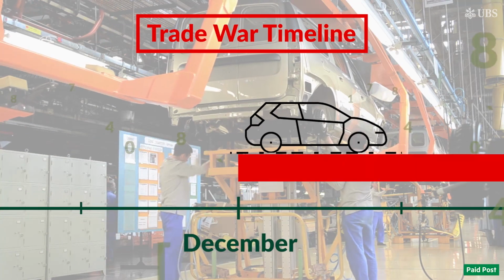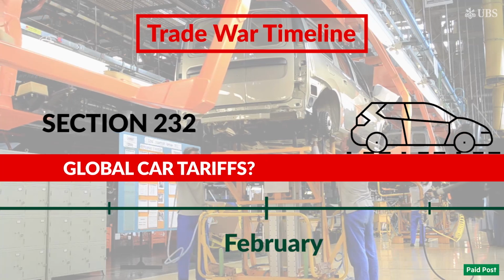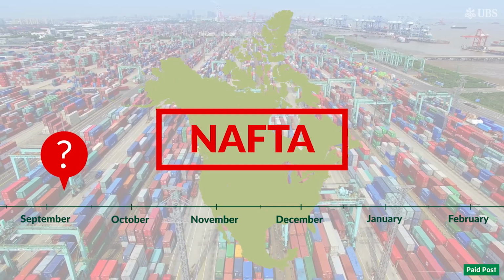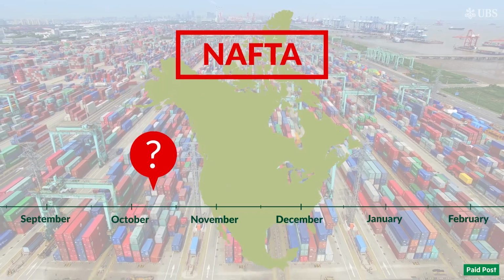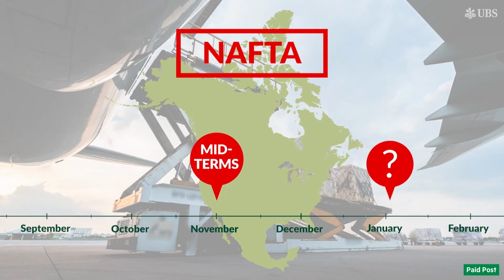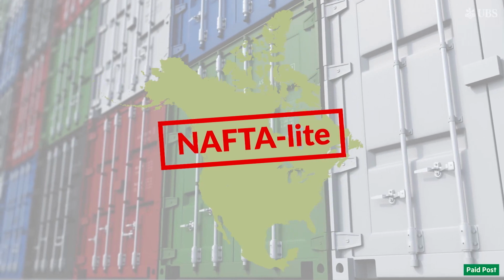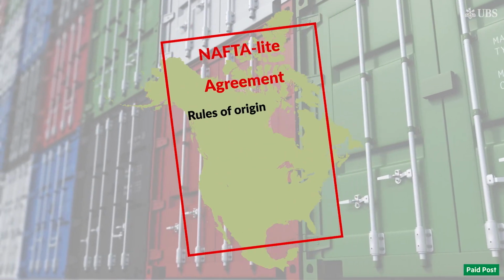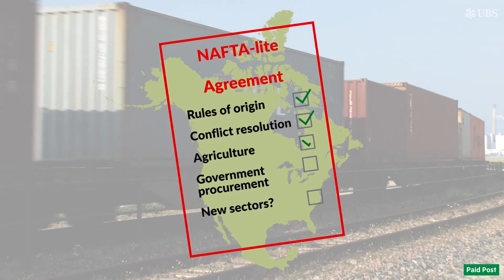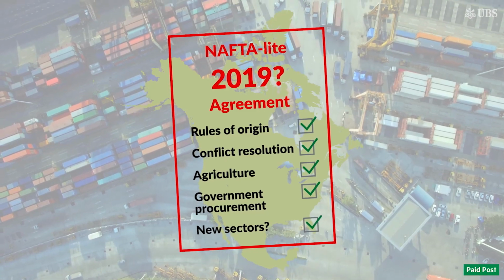Sometime after that, possibly by the end of the year, we could get an announcement on global car tariffs from the US. Finally, Nafta. Unless miraculous progress is made in the next few weeks, UBS expects the renegotiation on Nafta to drag on past the US midterm elections. Ultimately, a so-called Nafta light will likely be agreed with no major departures and some new sectors covered. But with all the other trade negotiations taking place, that may not happen until sometime in 2019.